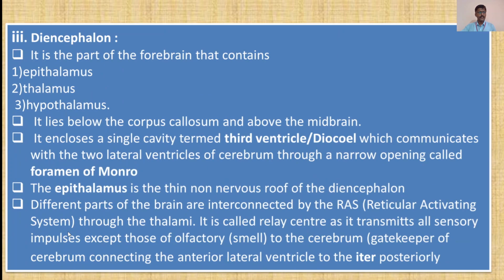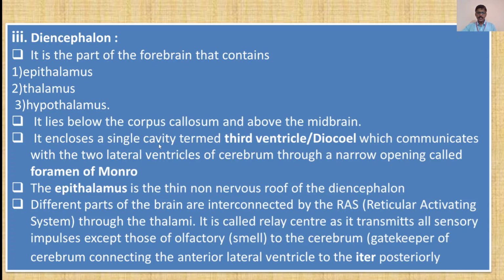Now moving forward, the diencephalon, which is the third part, is the part of the forebrain that contains epithalamus, thalamus and hypothalamus. Now the pituitary gland originates from this region, I will explain later. It lies below the corpus callosum and above the midbrain.